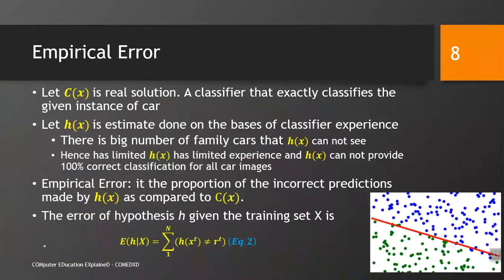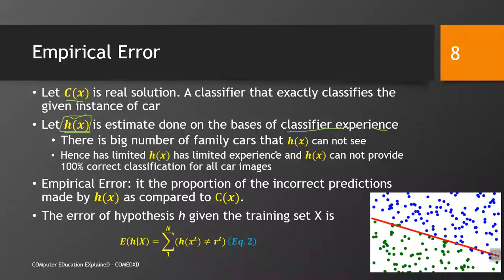Empirical error. What is empirical error? Let C of X be a real solution. As previously we have seen, C is a real solution, a classifier that exactly classifies the given instances of car. Let H of X be an estimate done on the basis of classifier experience. This H we have chosen with the help of experience, with the help of looking at the examples. Our algorithm is looking at the examples and finding the values of E1, E2 and P1, P2. So, it has formed some particular function, some particular if statement, some particular model on the basis of classifier experience.